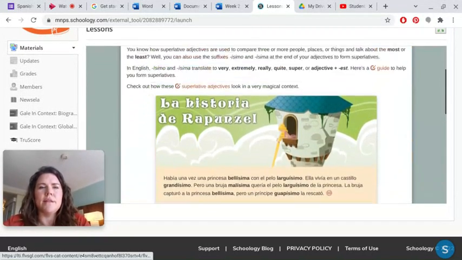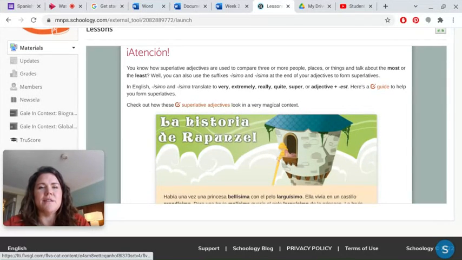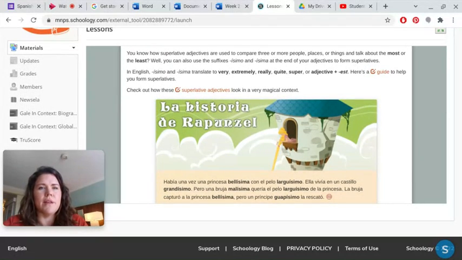And this is atención. This is something you need to pay attention to. Okay, so this is talking to you about superlative adjectives. Okay, you can read through all of this. Okay, so what it's mostly trying to get you to learn is how to say most or the least in Spanish.